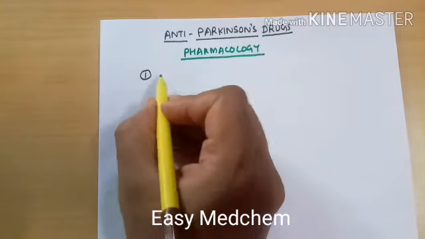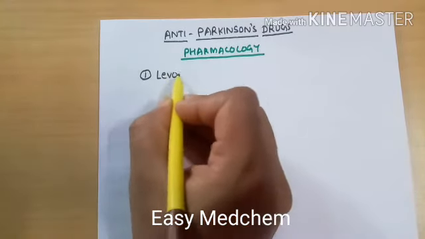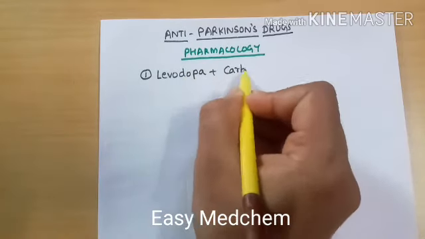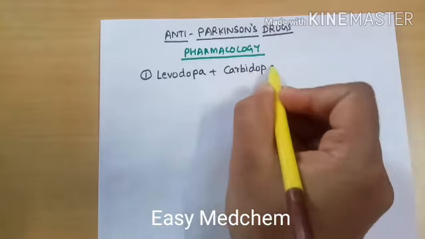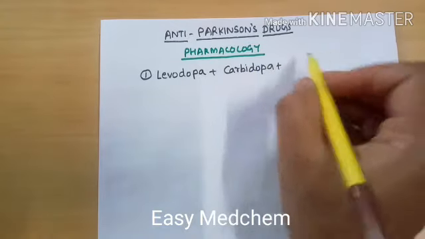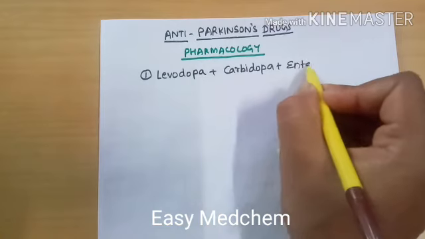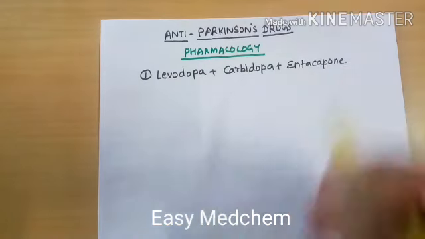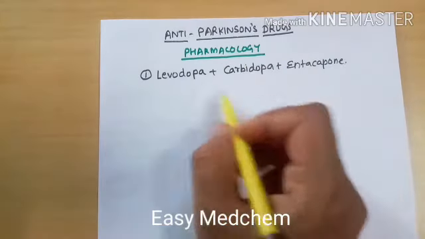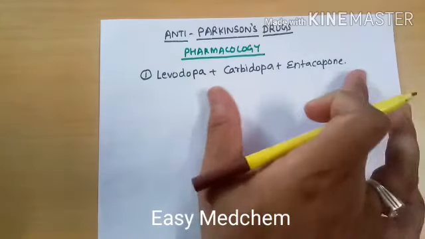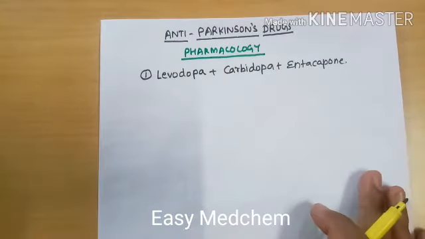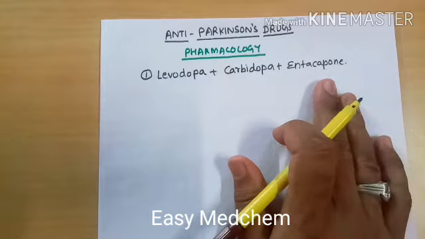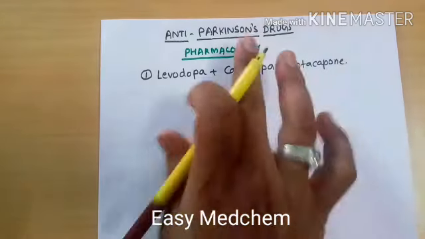So the first therapy is levodopa plus carbidopa plus inhibitors such as entacapone. Why we are using carbidopa and entacapone we'll be discussing later in this section. So this is the first drug treatment of Parkinson's disease.